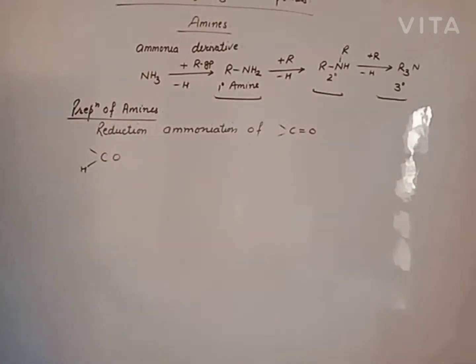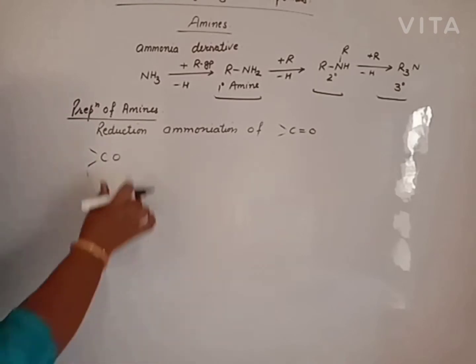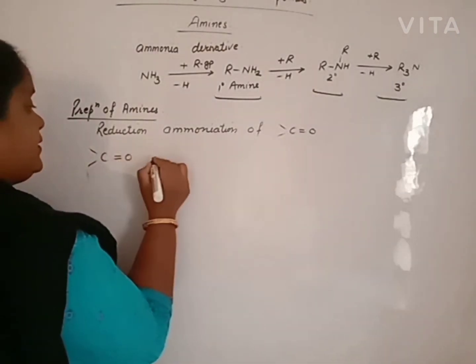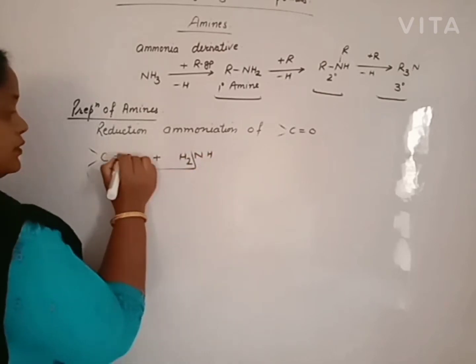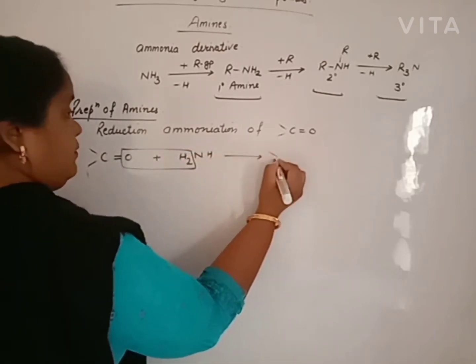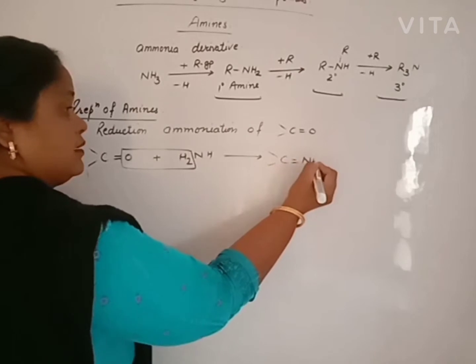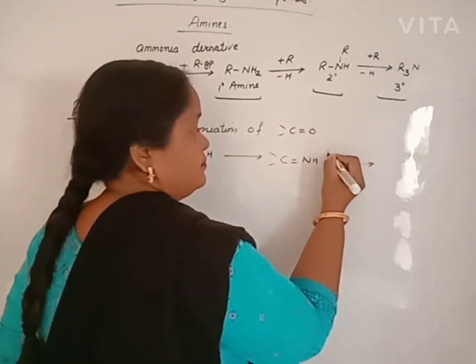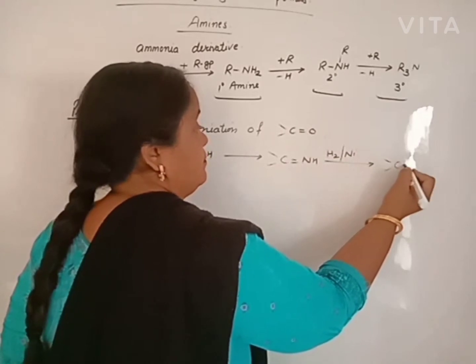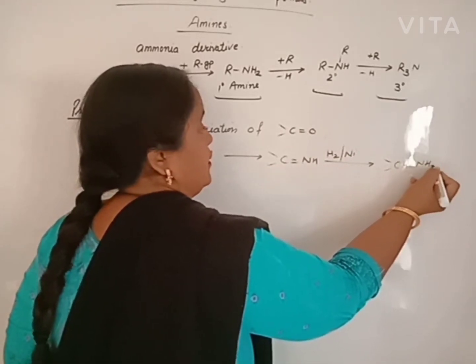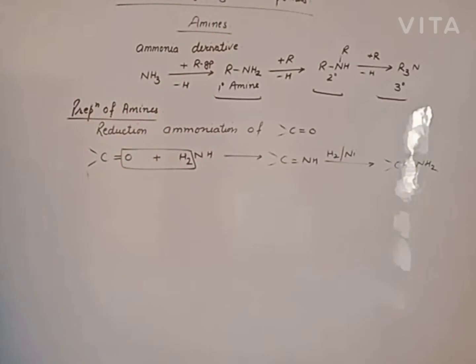If we apply H, it is an aldehyde; with an alkyl chain, it is a ketone. It is treated with ammonia. It releases water to give imine. On reduction, it will give primary amine. By this method, only primary amine can be prepared, not secondary or tertiary.